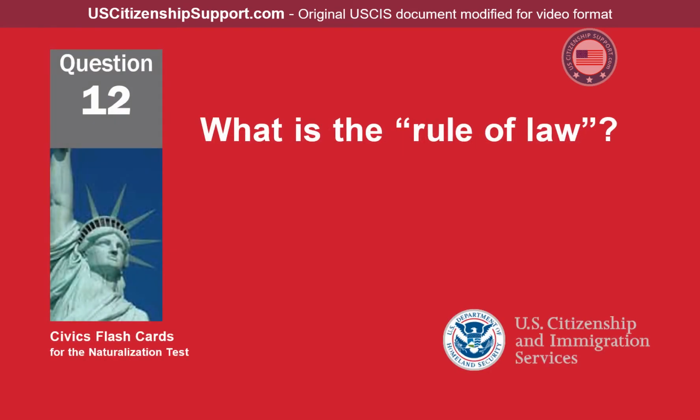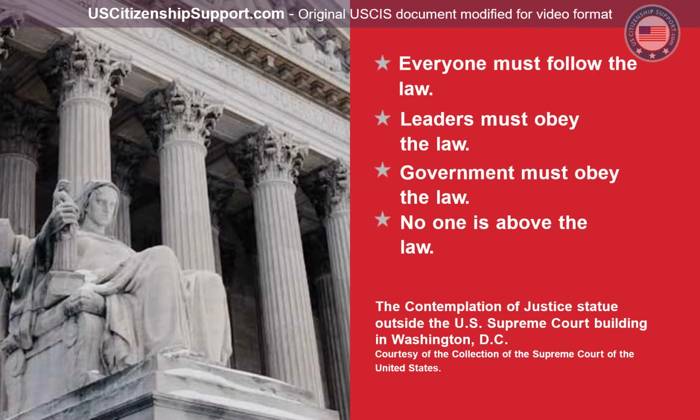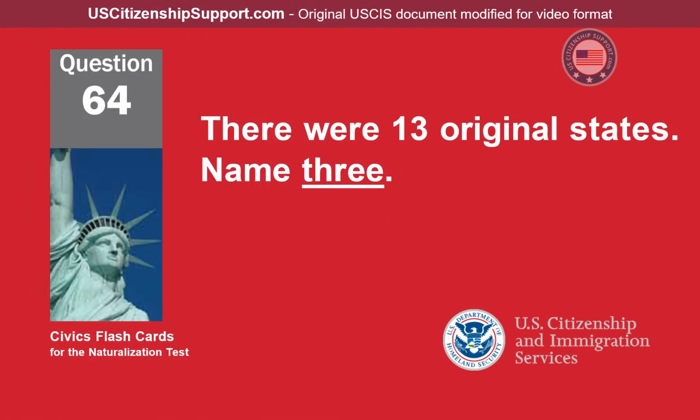What is the rule of law? Everyone must follow the law. Leaders must obey the law. Government must obey the law. No one is above the law. There were 13 original states. Name 3.